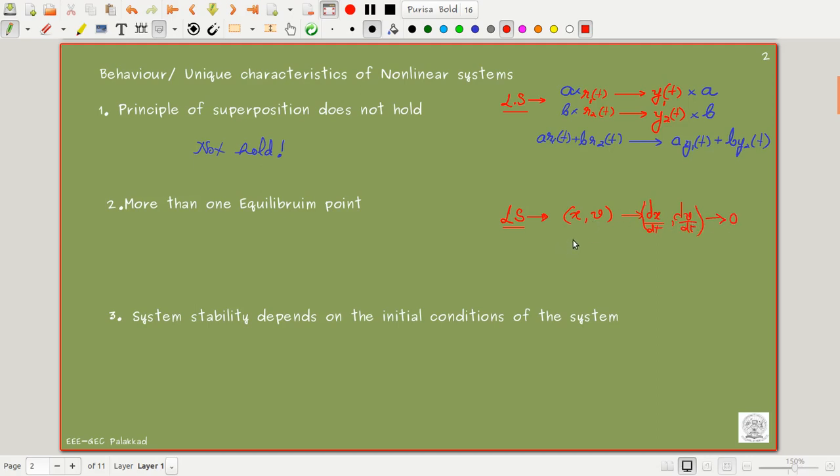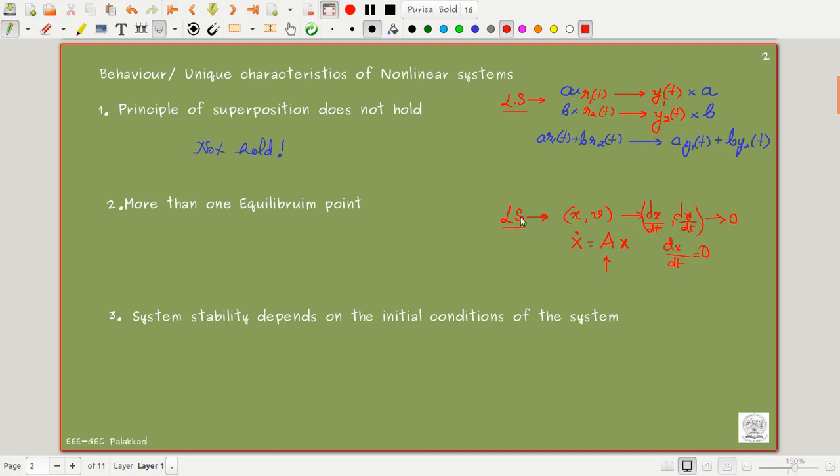So in fact, we know that x dot, with the state variables x and v, can be written as A times x. Then dx/dt equal to 0 implies, if A is not a singular matrix, that I will get x equal to 0.